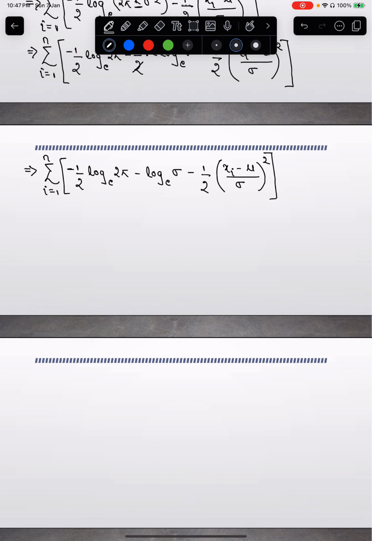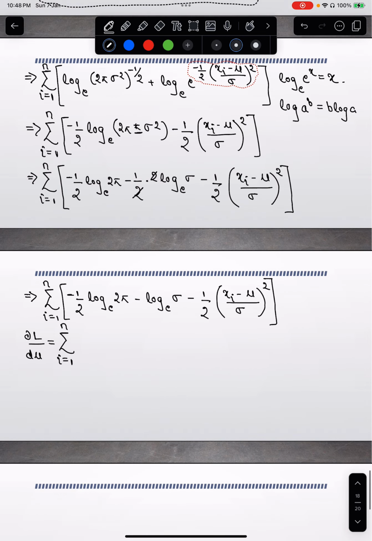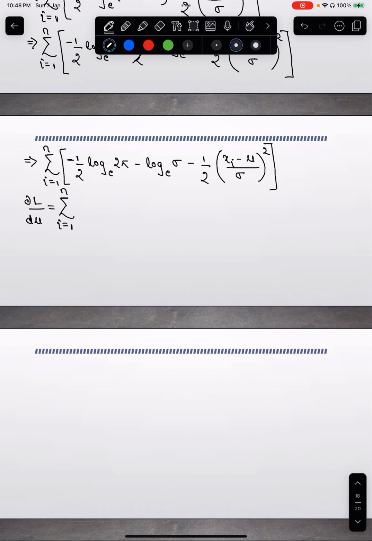Now with this, what we can do is take the partial derivative of l with respect to mu. When I'm differentiating with respect to one parameter, mu, the other parameter is constant. So the first term is anyway a constant, so it is 0.